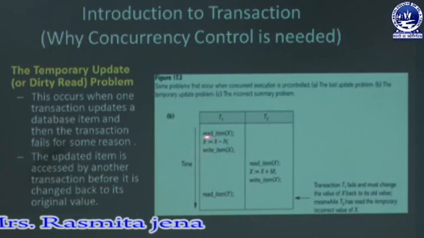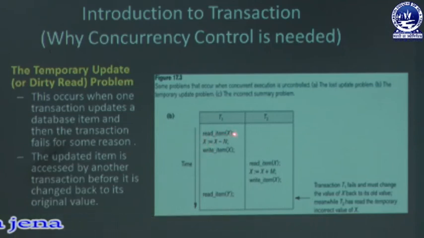But in this case, read item X is executed and X equals X minus N. Suppose X has value 10 and N has value 2. That means after executing this statement, the variable X contains 8, and then I am executing the write operation, that is write item X. So you can say there is no problem.